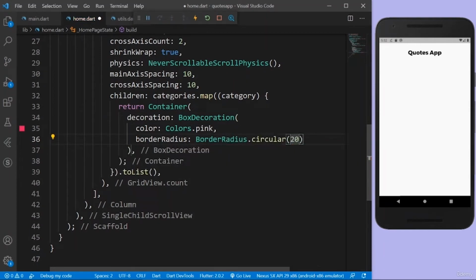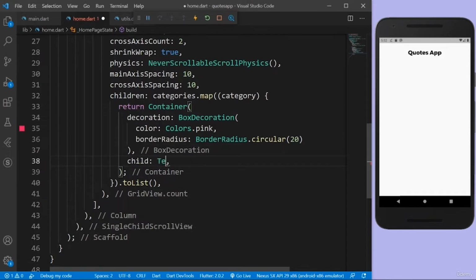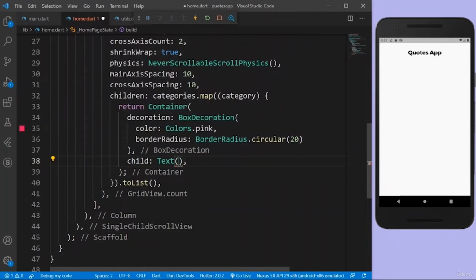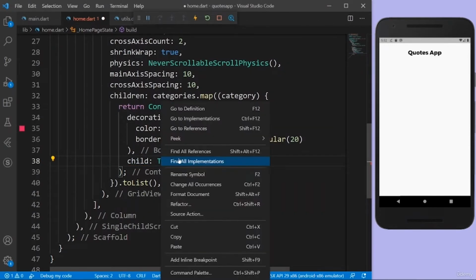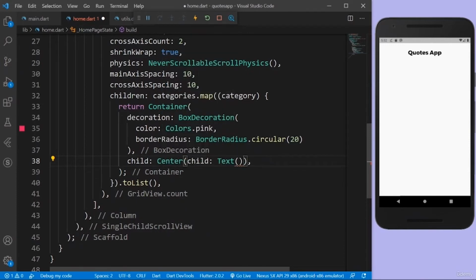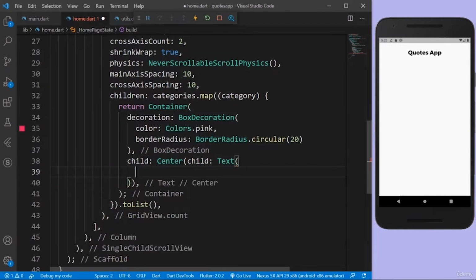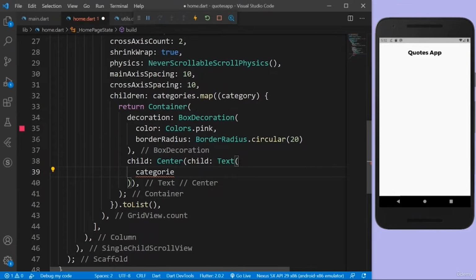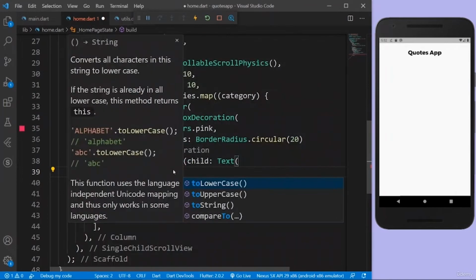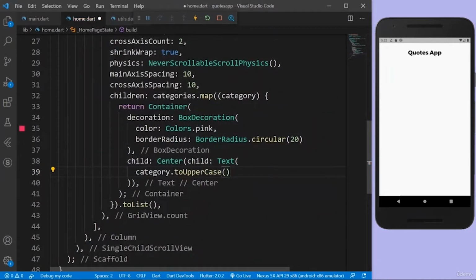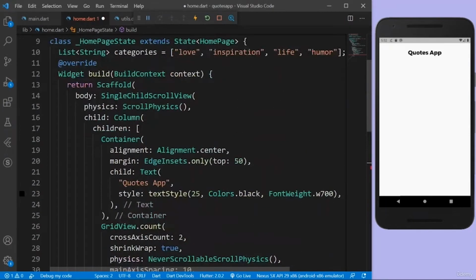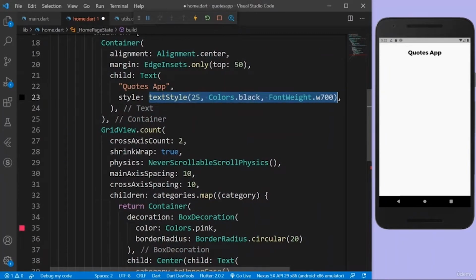Yeah, 20 pixels. And then the child of this container is going to be the actual category name, so the user knows which category we are in. So the child is going to be text, but actually this is going to be the center, so I'll just wrap this in a center. And for the text widget, I'll say category name. We're going to get the category name, and I'm going to call .toUpperCase, because I want everything in uppercase. And then I'm going to give a style, and I'm going to again use my style function. Where is it? Text style function.